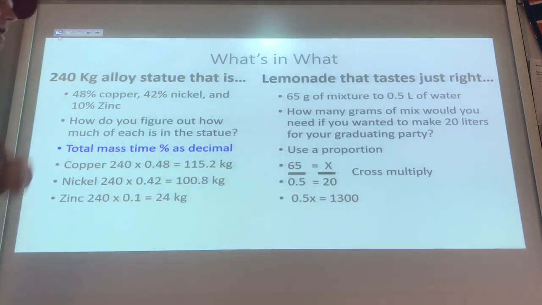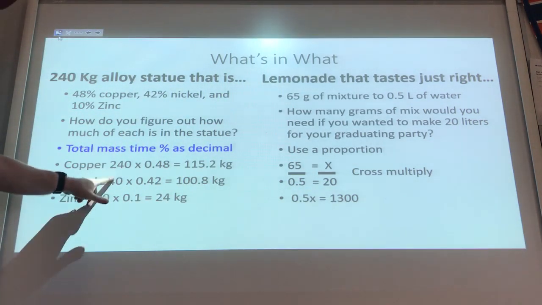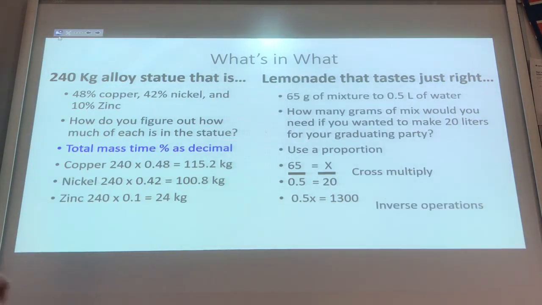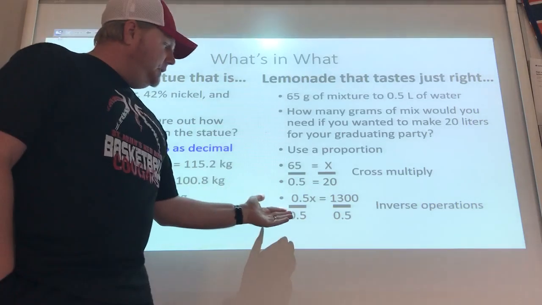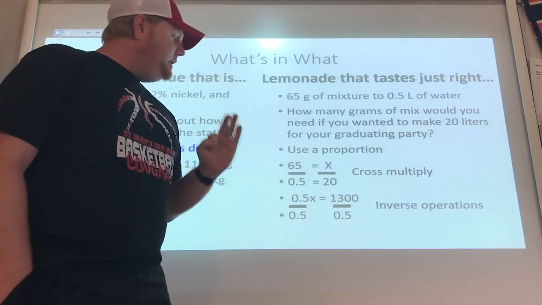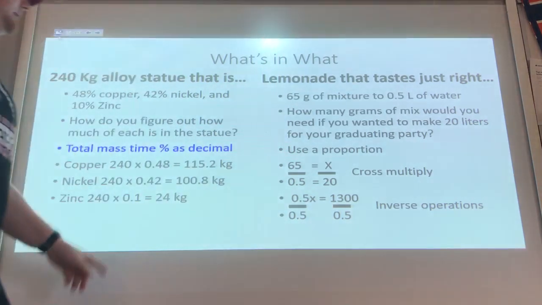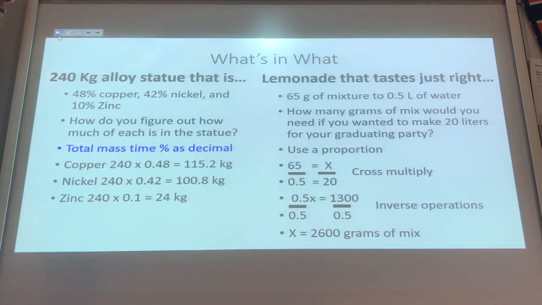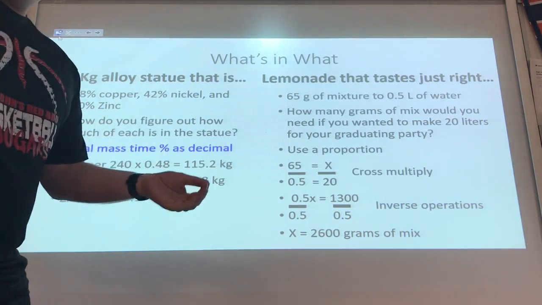Okay? Now to find the next step, we need to use inverse operations. So we divide each side by 0.5 so that x can be all by itself, and we can figure out how many grams are there. Divide by 0.5. When we do that, we find that x is 2,600 grams of mix that we'll need to make your graduation lemonade.